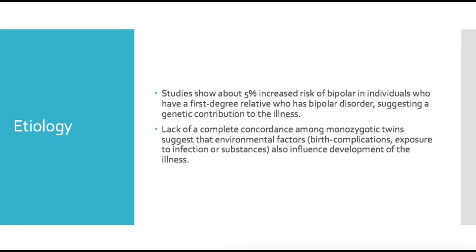So studies show that there's about a 5% increased risk of bipolar in individuals who have a first-degree relative who has bipolar disorder. So of course this suggests a genetic contribution, but this is not like typical Mendelian genetics, where it's obvious that it's passed from parent to offspring in a very systematic and easy way to understand. So it's more complex than that is the bottom line. There's some genetic component, but it's not the whole story.